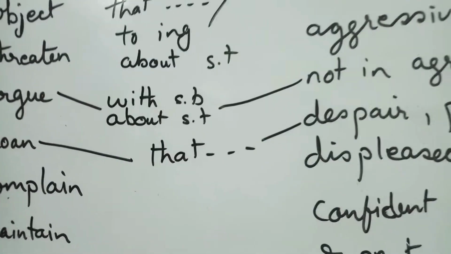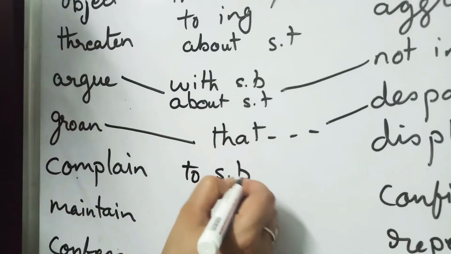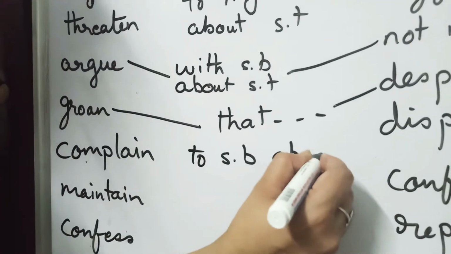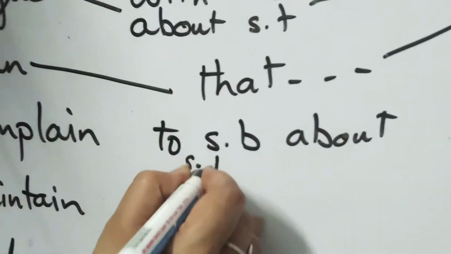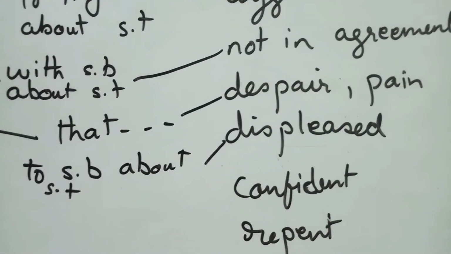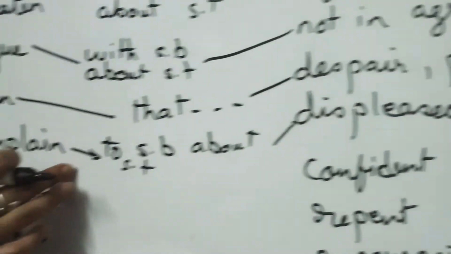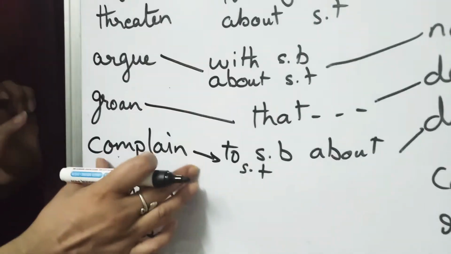Why do you complain? Complain is always to somebody about some point or something. So that means you are displeased, dissatisfied, you are very sorry for the situation. In that place you complain. So complaining is always something negative.